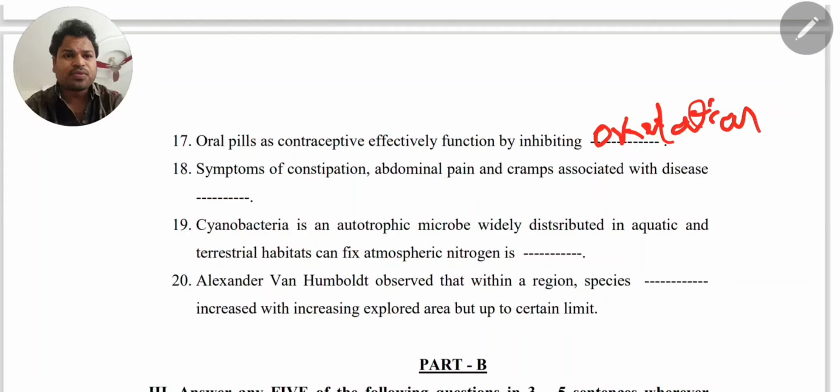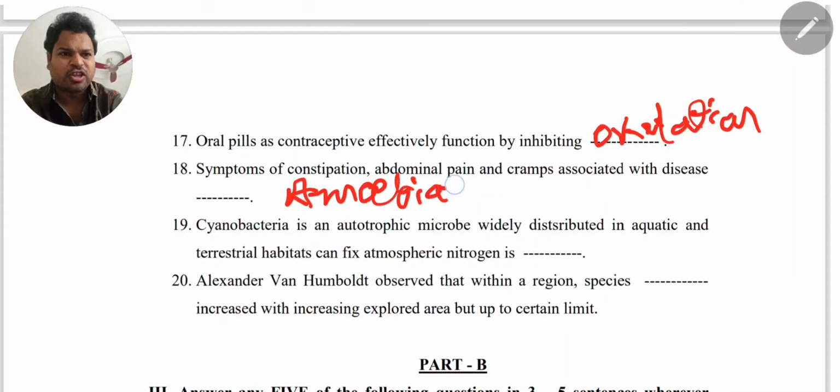18th. Symptoms of constipation, abdominal pain. Abdominal pain, constipation, this is nothing but amoebiasis. Amoebiasis is correct. Amoebic dysentery, amoebiasis, caused by Entamoeba histolytica. Biological classification may also have chances to appear.